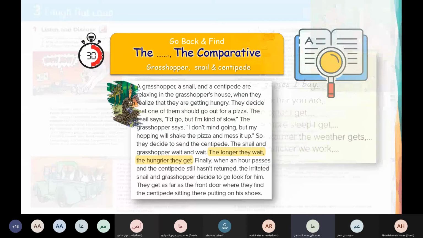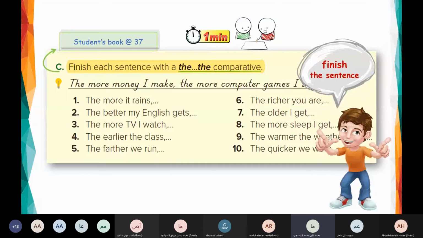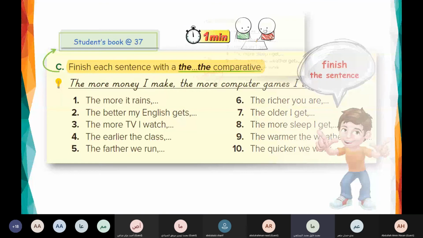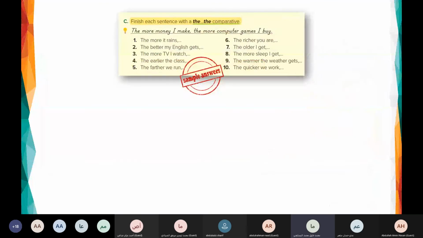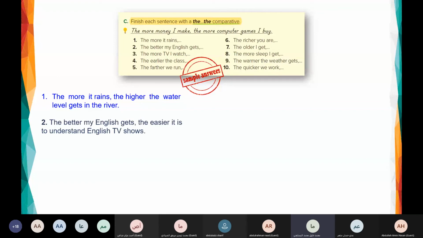Okay, now we are going to finish these sentences. Finish each sentence with the comparative. Look at the example. The more money I make, the more computer games I buy. Look at the first one. The more it rains, so here we have different answers. The higher the water level gets in the river. Number two, the better my English gets, the easier it is to understand English TV shows.